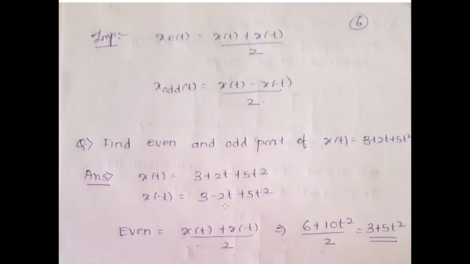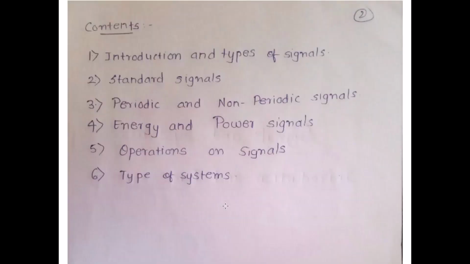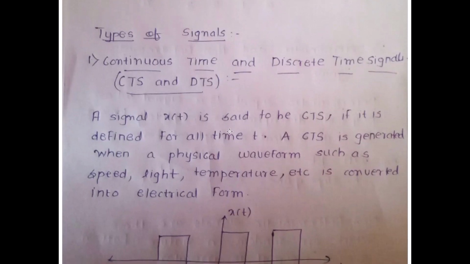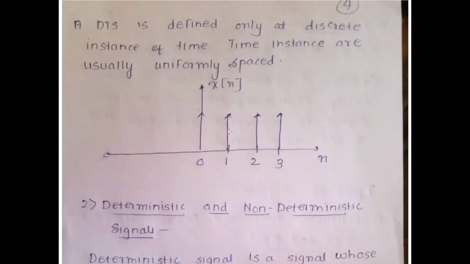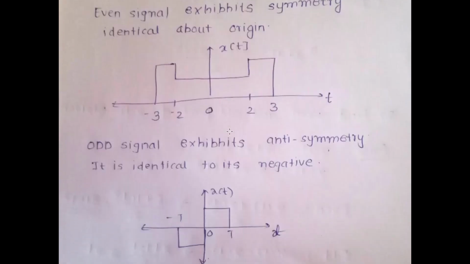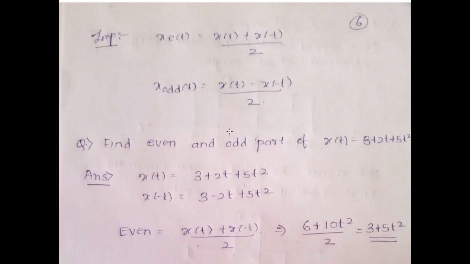Hence, to give you a summary of this particular lecture, this lecture basically deals with the basics of signals and systems, the introduction, and most importantly, the types of signals. What is a signal? A signal is nothing else than a set of data, and a system is something that works on this signal. There are different types of signals such as CTS, DTS, CTS x of t, DTS x of n, deterministic, non-deterministic, even signal, odd signal. What is the formula for an even signal? What is the formula for an odd signal?